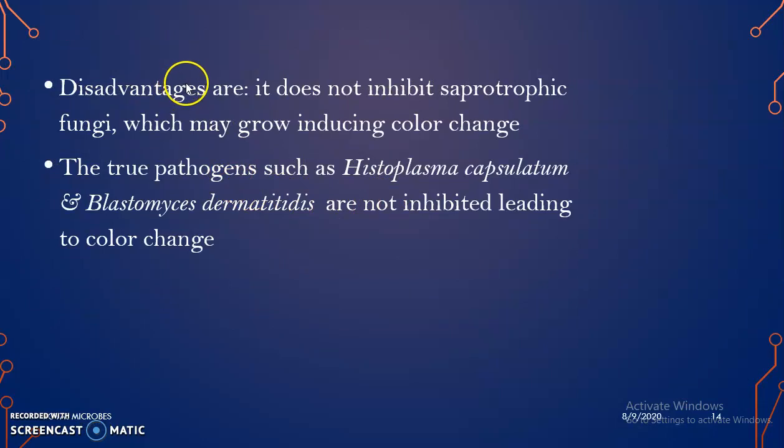Then there are some disadvantages for this medium. It does not inhibit the saprotrophic fungi, so they will overgrow and can produce color change of the medium, resulting in false positive results. The true pathogens such as Histoplasma and Blastomyces are not inhibited, leading to color change of the medium.